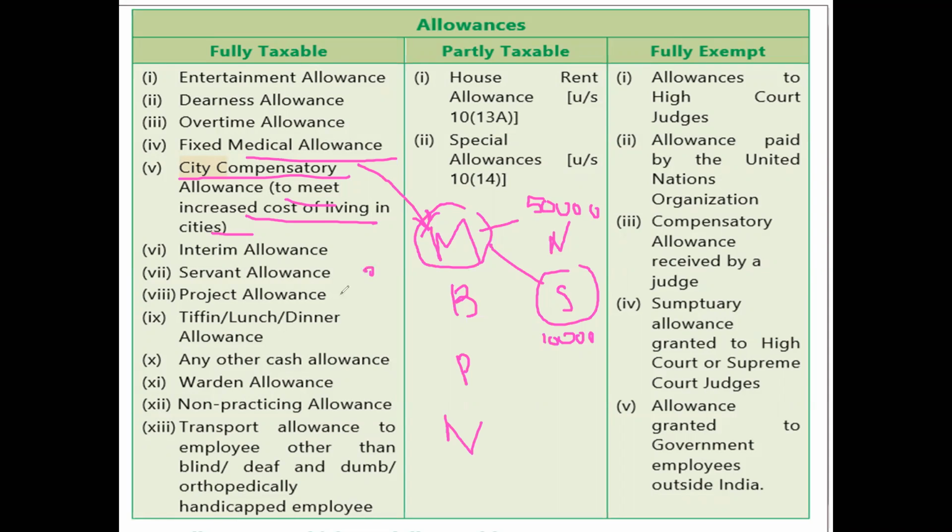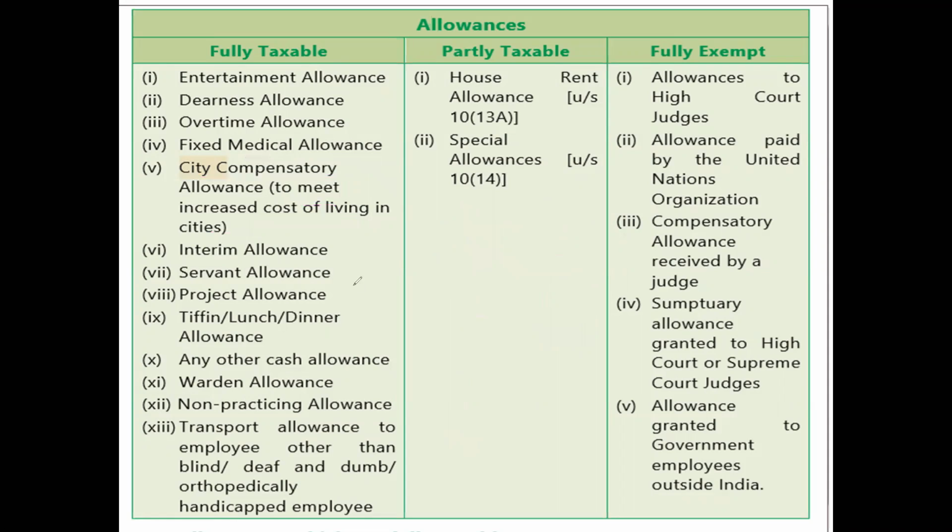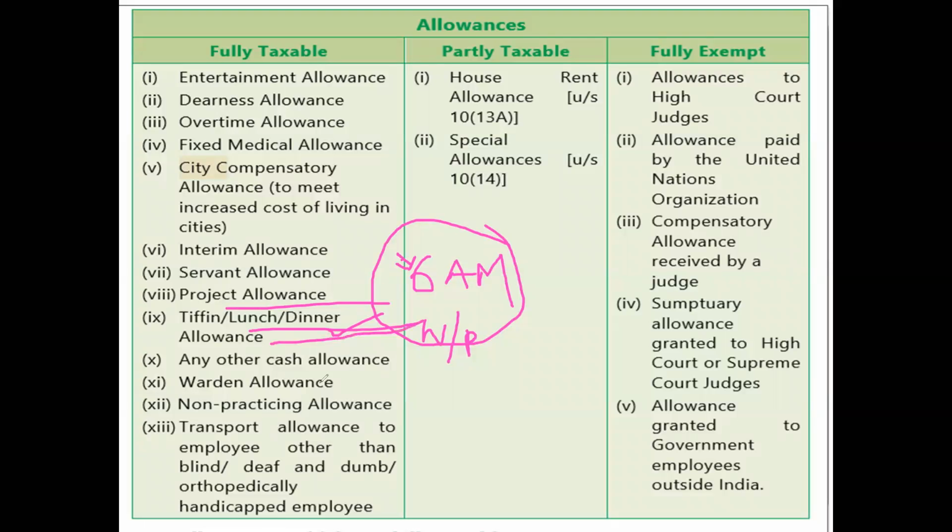Servant allowance, project allowance, tiffin allowance: these are the allowances which are fully taxable. Look at the nature of the allowance. Tiffin allowance, for example: you are going into the company at 6 a.m. Now, can I assume that you are already having lunch, dinner and tiffin? No, you are not having all that. So you are going to have your lunch, dinner, and tiffin at the workplace. So you are spending money. For this, they are going to compensate you with something called tiffin allowance, lunch allowance, or dinner allowance.